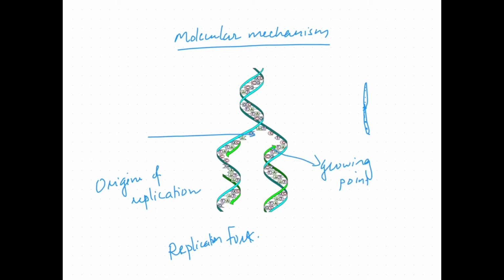Once replication has been initiated, once it has started, two replication forks are formed and they move away from the origin in opposite directions. This one moves in this way and the other moves in the other way. So this mode of replication is also known as bidirectional replication. DNA replication is semi-conservative.